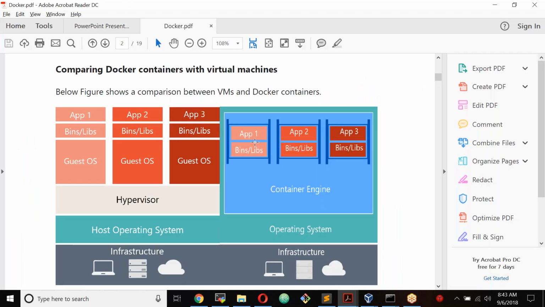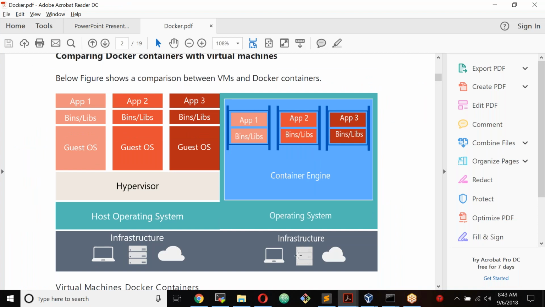This is a virtual machine. This is VMware, and this is your container. On the left-hand side, there's a full hypervisor. So you have a hardware infrastructure. On top of it, an operating system is installed, and then you have a hypervisor, such as VMware, VMware Workstation, VirtualBox, or Hyper-V, any of that. Using this hypervisor, you will install guest operating systems. On the guest operating systems, you have your applications installed: App 1, App 2, App 3, and required binaries, libraries, and other stuff.